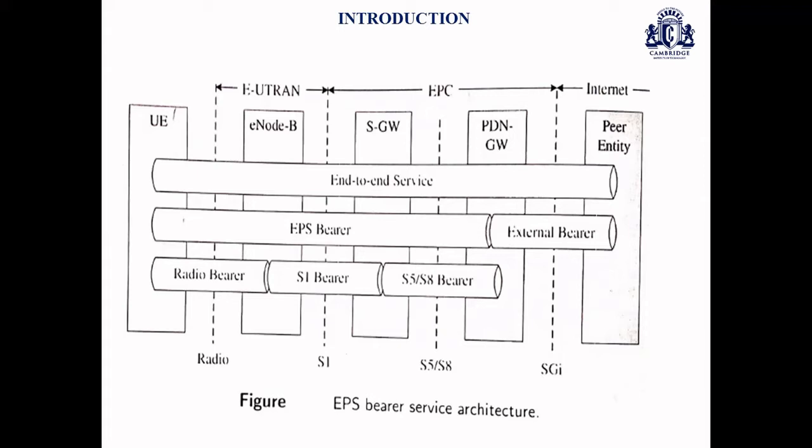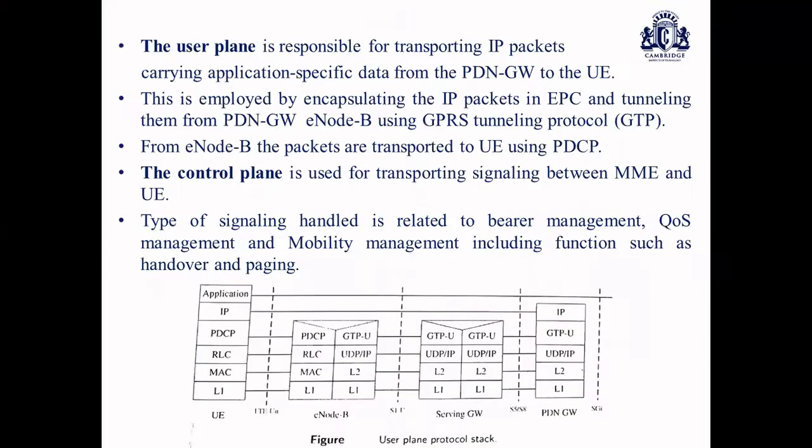Based upon the LTE aspects, each bearer is established, having proper connectivity from end to end. Based upon these bearer services, we can have an architecture that has been analyzed with respect to the LTE protocol architecture. The protocol architecture between LTE and the core network is divided into two planes: one is the user plane, as well as the control plane. The user plane is responsible for transporting IP packets carrying application specific data from the PDN gateway to the UE.